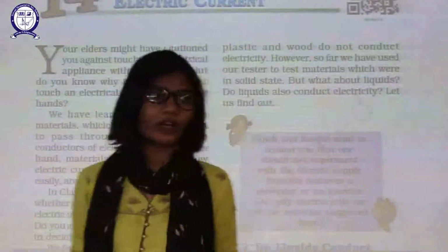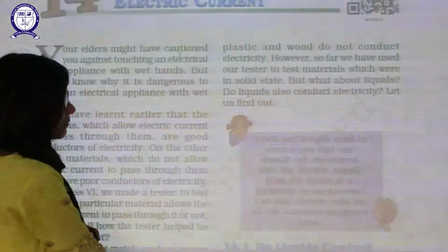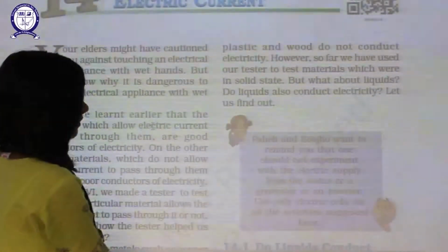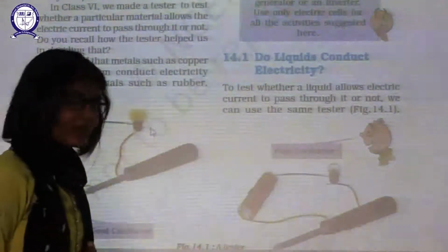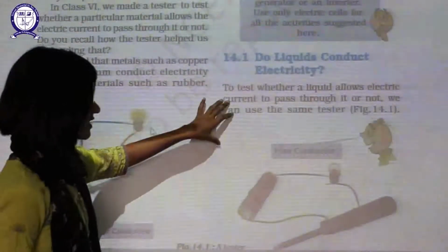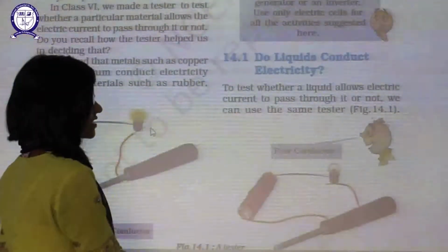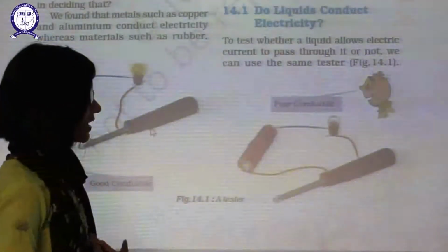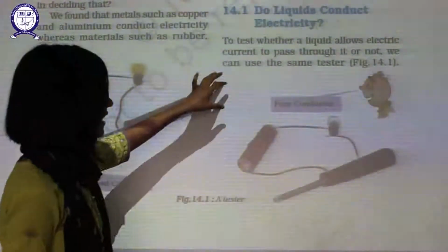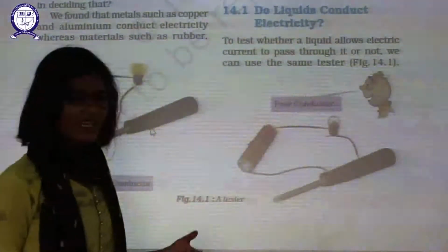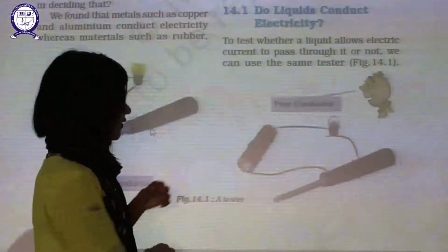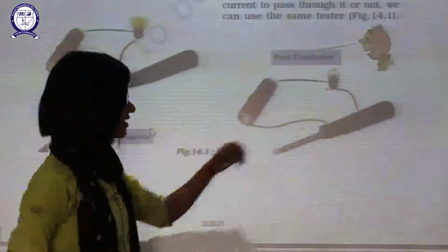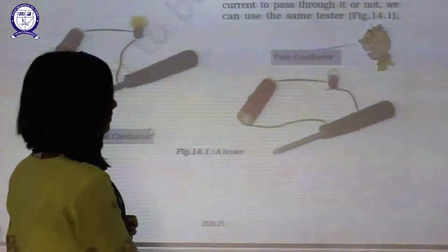So it's nothing but that previous chapter. Do liquids conduct electricity? Let us find out the answer to this question. To test whether a liquid allows electric current to pass through it or not, we can use the same tester we used in our 6th class. The normal tester which is present inside your home, right?